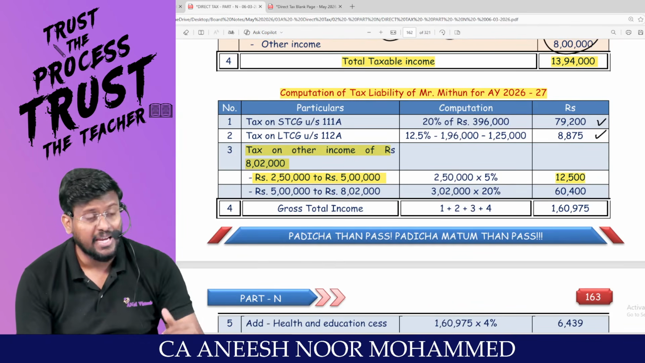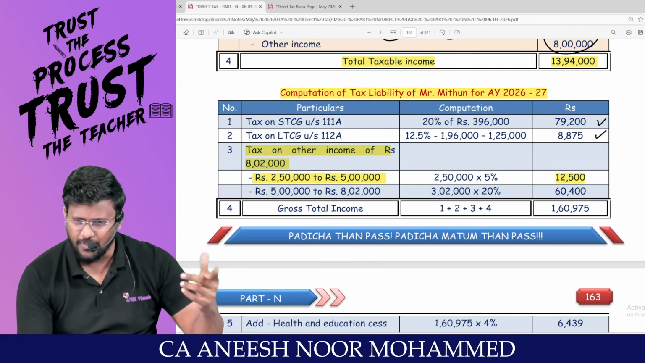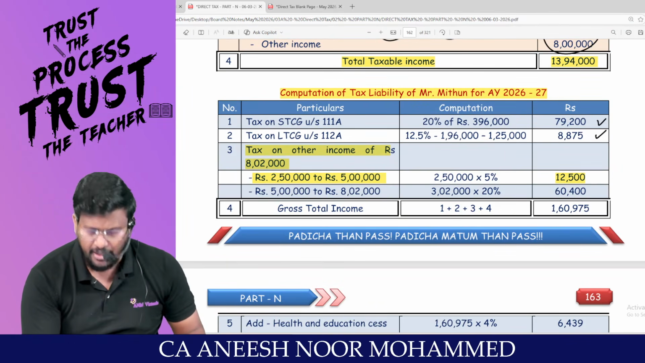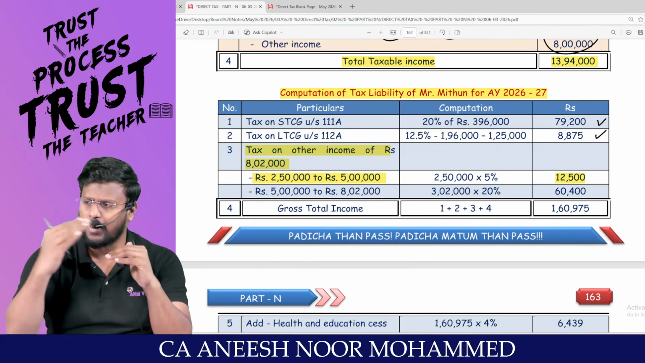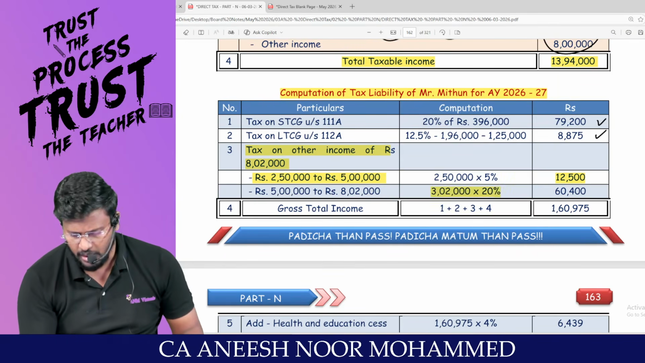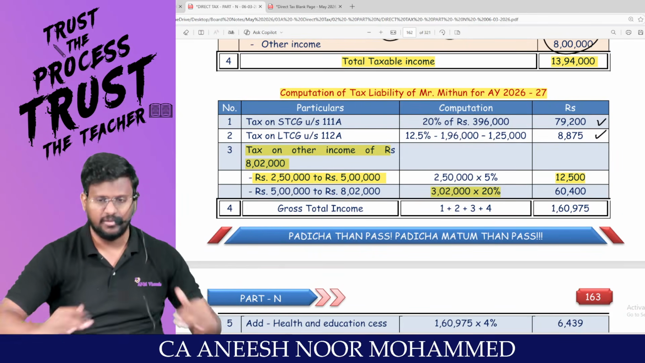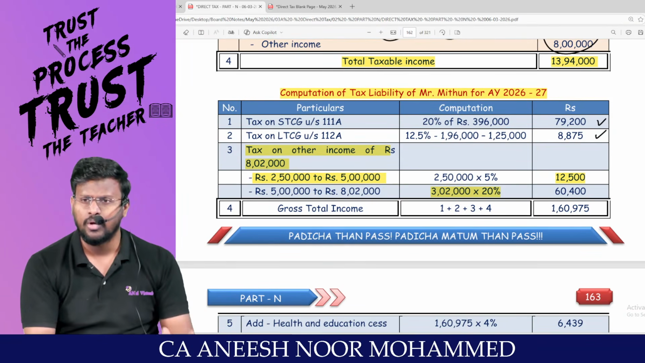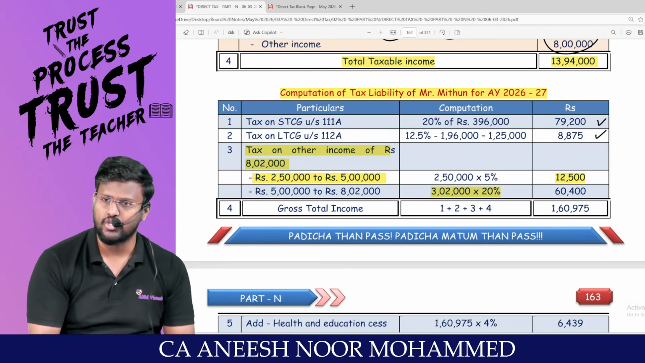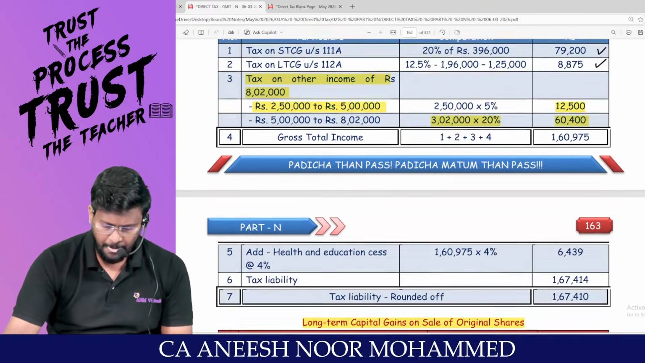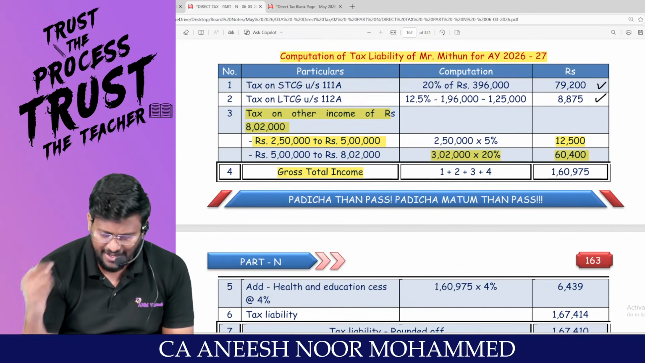Over and above 5 lakh up to 10 lakh is the next slab, but we don't have income till 10 lakh because we have only 8 lakh 2,000. So what is above 5 lakh up to 8 lakh 2,000? 3 lakh 2,000 into 20%, because we don't have a 10% slab at all. Direct 5%, then it will jump to 20%, then 30%. Are you agreeing with me? So 3 lakh 2,000 into 20%, and your tax payable comes to